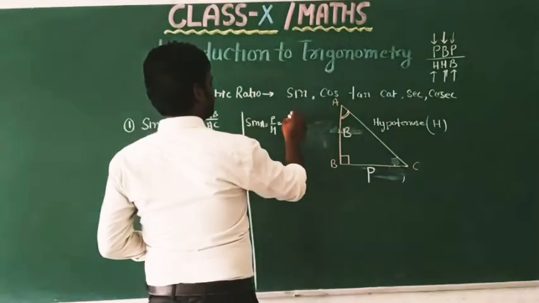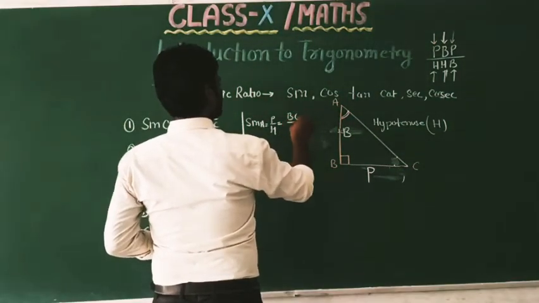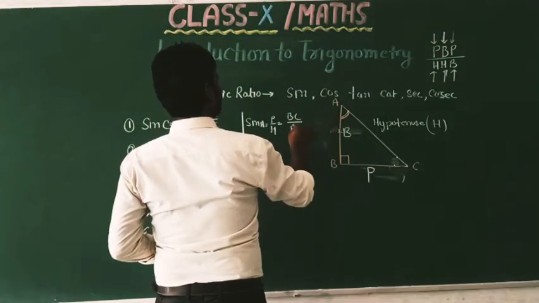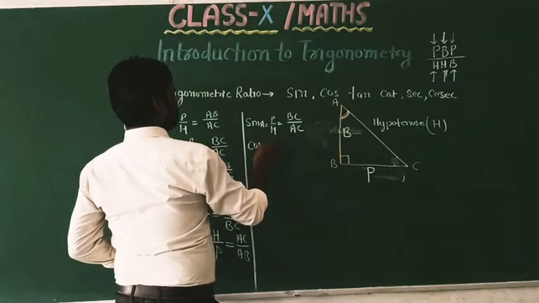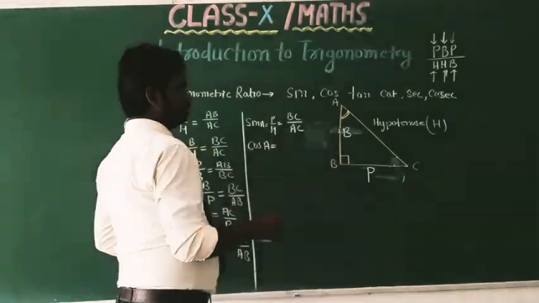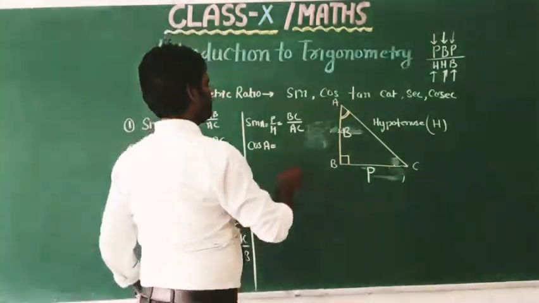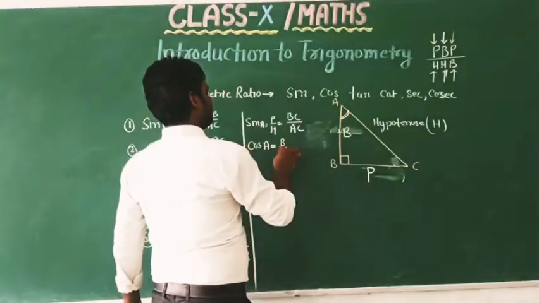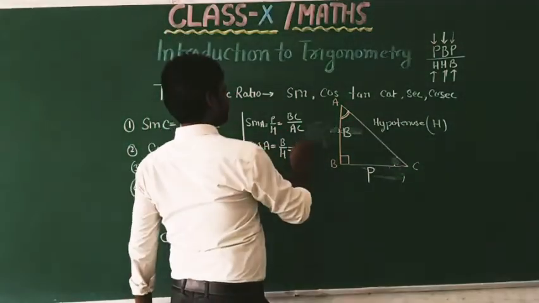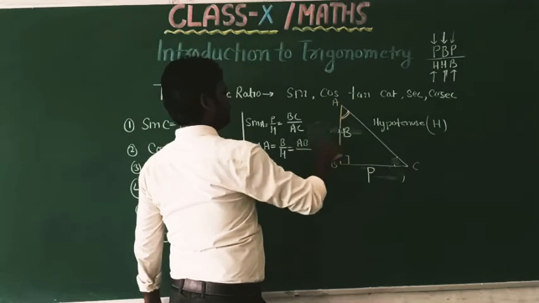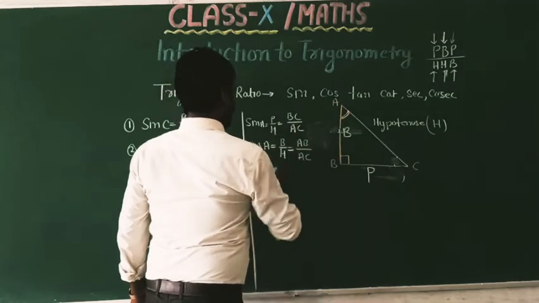So sin A equals perpendicular upon hypotenuse. Here perpendicular is BC and hypotenuse is AC. Cos A equals base upon hypotenuse, base AB upon AC.